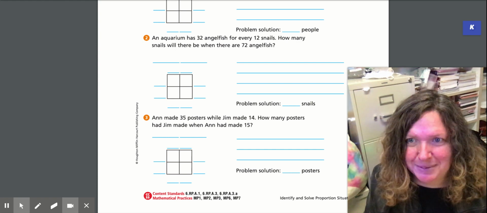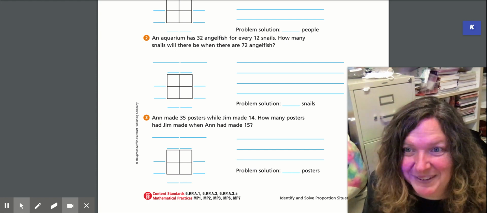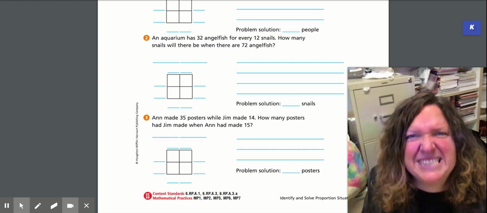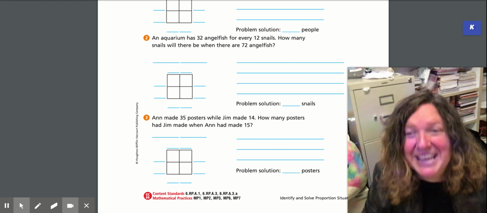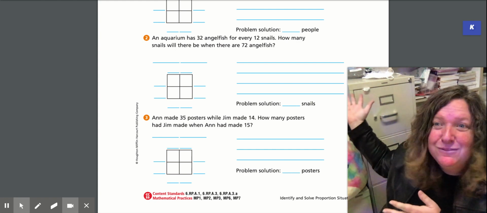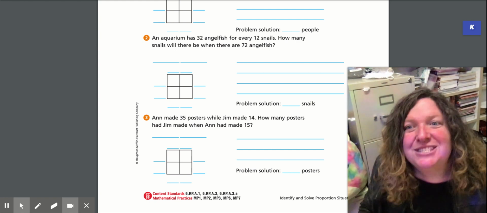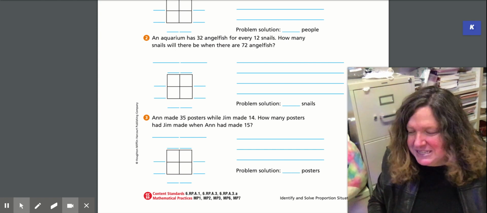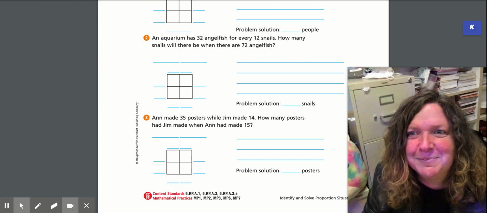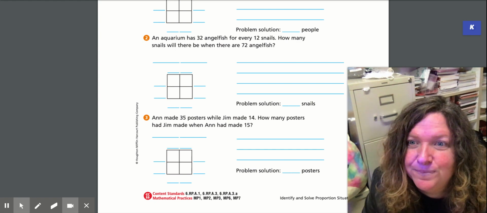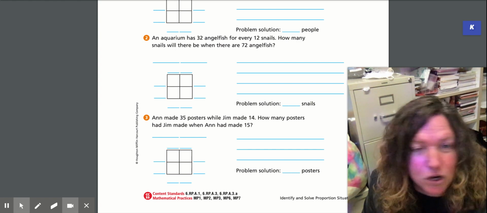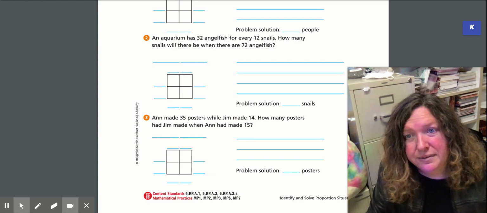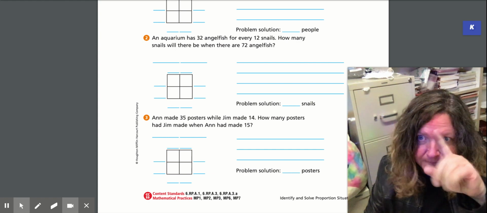Okay, so stop and think about this a minute. This is a big what if. First of all, how big would the aquarium have to be to hold 72 angelfish? Huge. It'd have to be like the size of the wall. So there's one assumption. Your aquarium can hold all those. What's another assumption? Well, let's play the what if game. What if some died? Nope. None of them died. There's 72 angelfish. What if some of them had babies? Nope. None of them have babies.